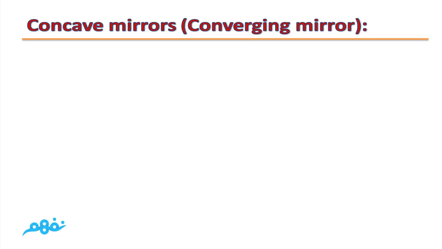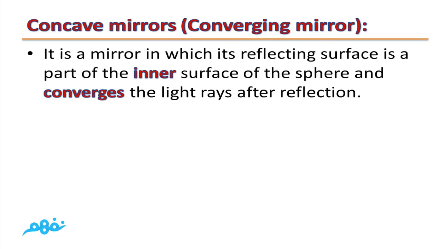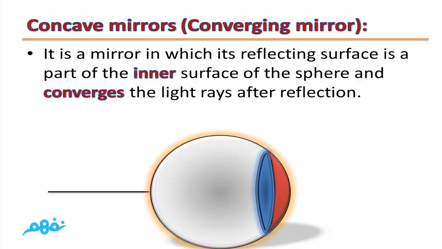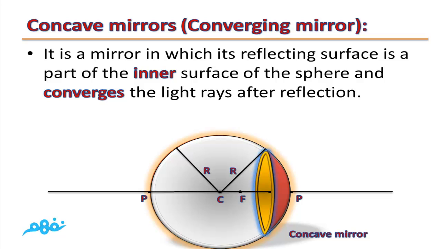Let's talk first about concave mirror, and it has a second name, which is converging mirror. What's meant by concave mirror? It's a mirror whose reflecting surface is a part of the inner surface of the sphere and converges and collects the light rays after reflection. This yellow surface represents the reflecting surface of the concave mirror. As you can see, it is the inner part of the sphere. So this mirror is a concave mirror.